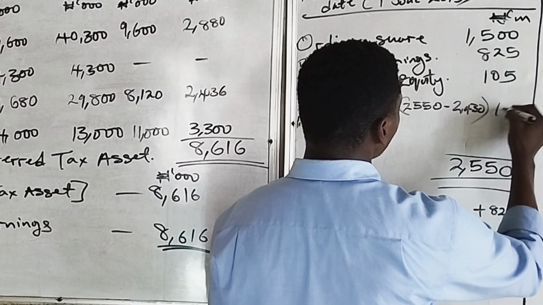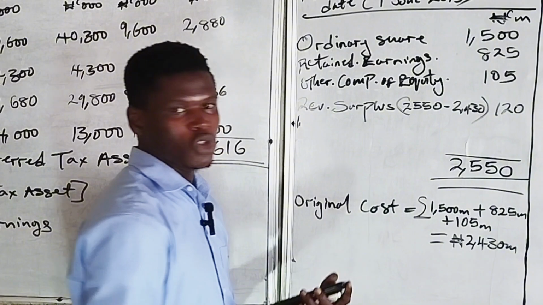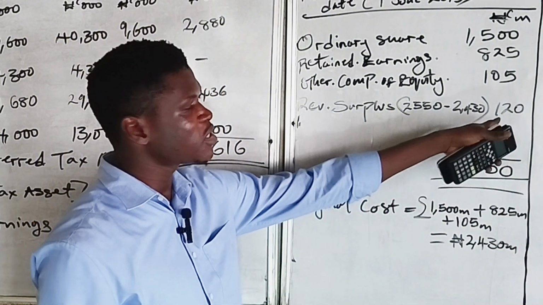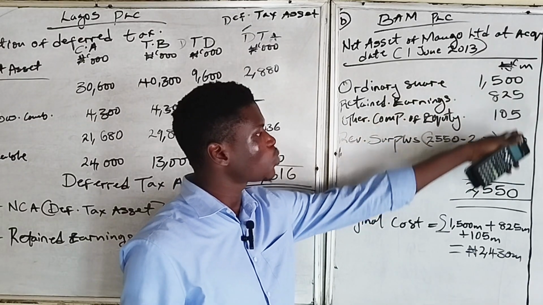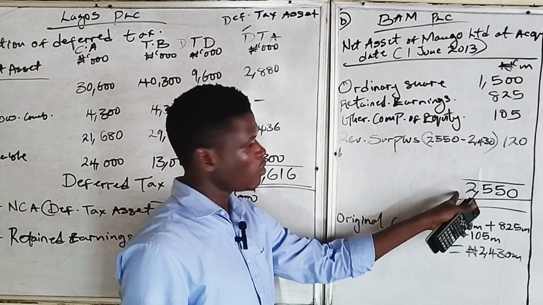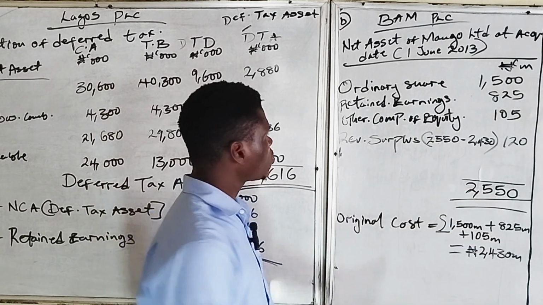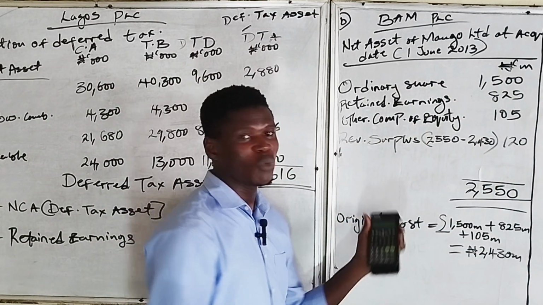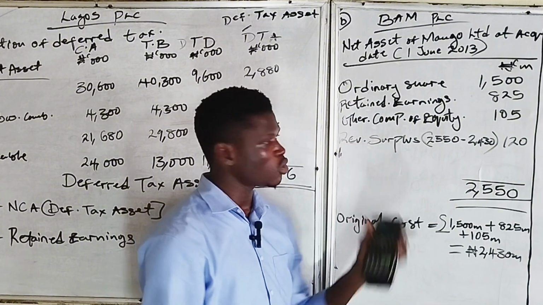So this gives us 120. So there's a revaluation surplus of 120 million. If we add all of this together now, it will give us 2,550,000,000.